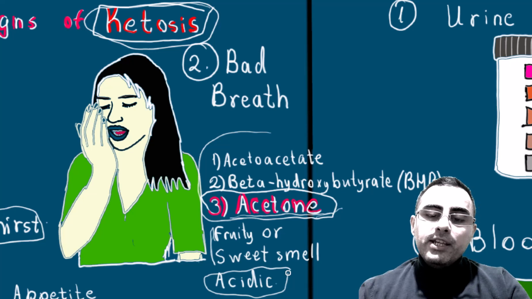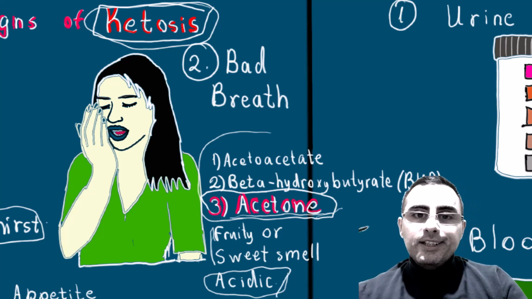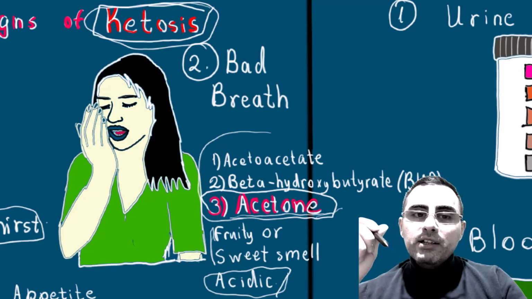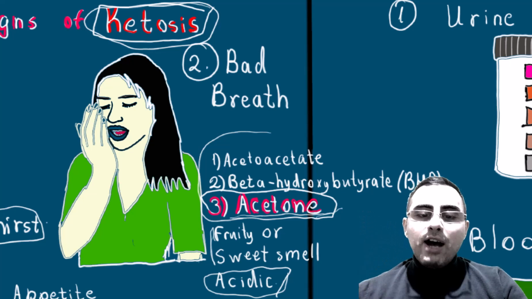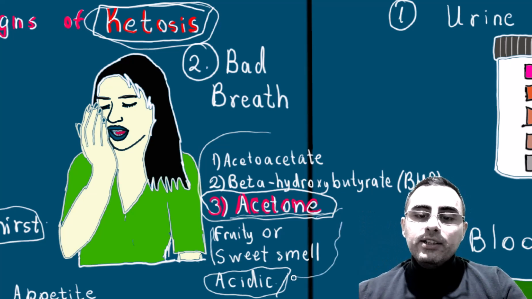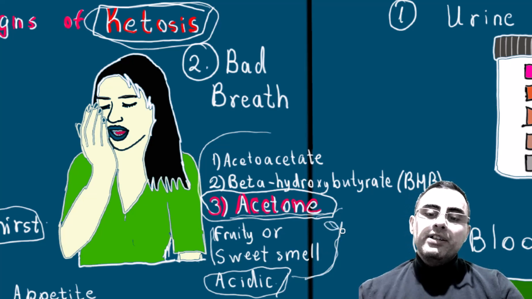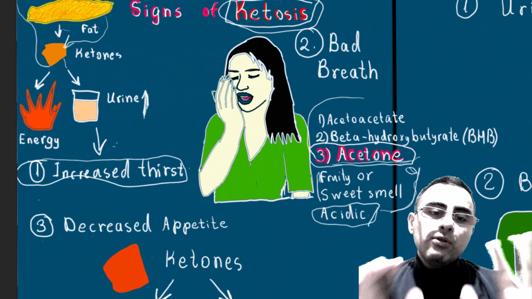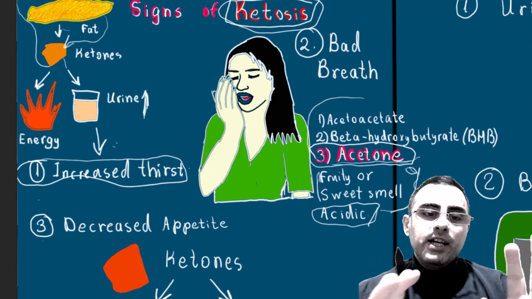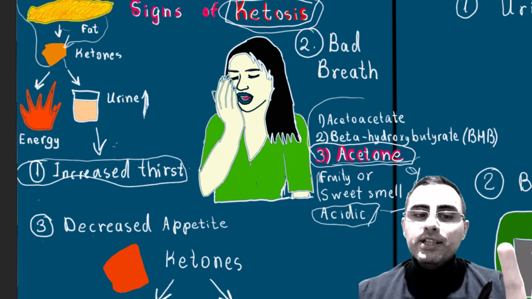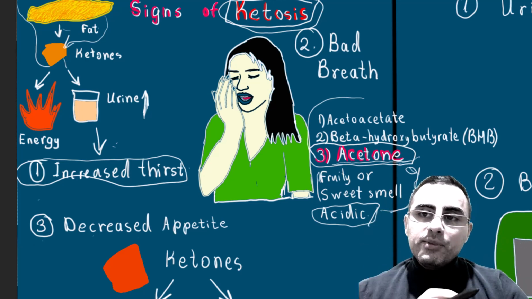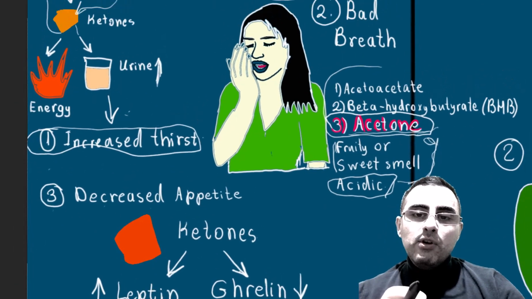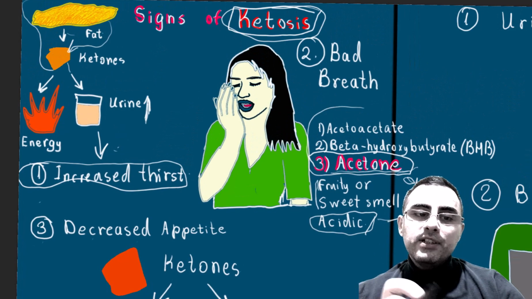So our pH is lower during a ketotic state, and it further increases bacteria which can cause bad breath. That's why there are these two mechanisms by which a ketotic state can promote bad breath. These two are the most important: increased thirst and bad breath. There are several other symptoms, but sometimes they are present, sometimes not. But the most important and most frequent are these two.